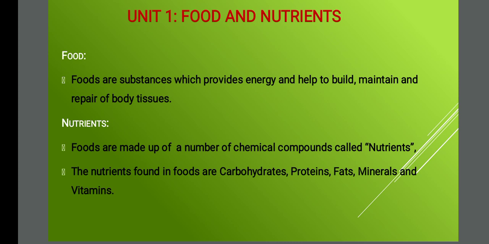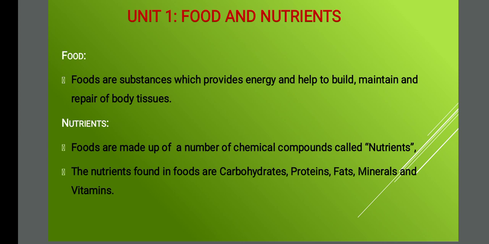Food is a substance which provides energy and helps to build, maintain and also repair our body tissue. All of you know what food is, but how to define it is: foods are substances which provide energy and help to build, maintain and repair our body tissue. So this you call food. Now we are going to see what are nutrients. Are you clear with food? Okay, so I'll go with nutrients.